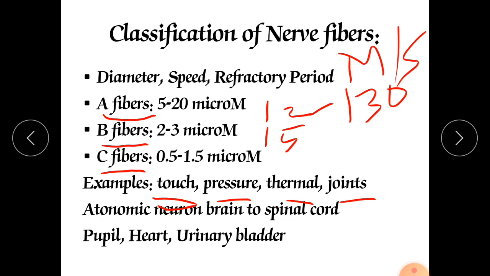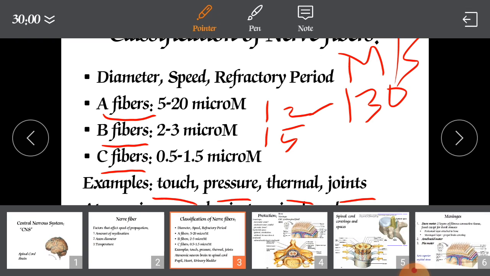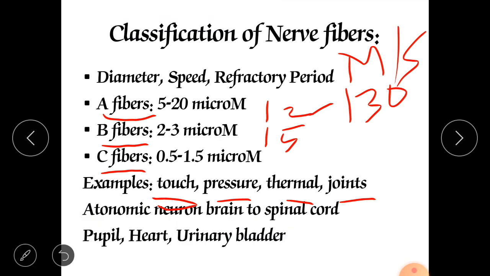It is very less. Whereas its speed, if you will see, is from 0.5 to 2 meter per second. It is a very low speed. It is a slower fiber. It is called C fiber. And whereas its refractory period, if you will see, is much longer. It is longer as compared with B and A. So it has the highest refractory period.